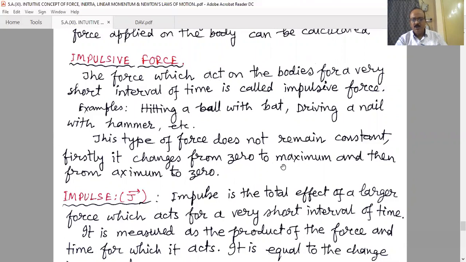It changes from 0 to maximum and then from maximum to 0. These are very large forces, but they act on an object for a very small interval of time. These types of forces are known as impulsive forces.